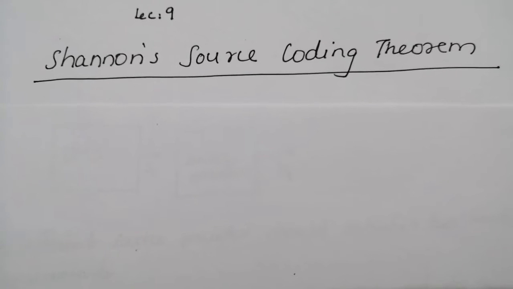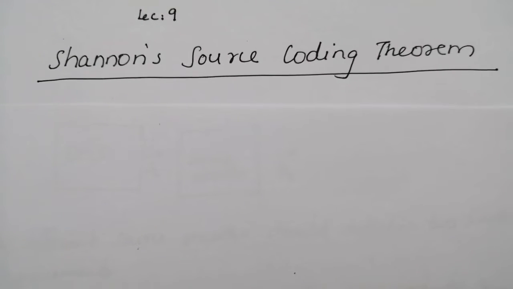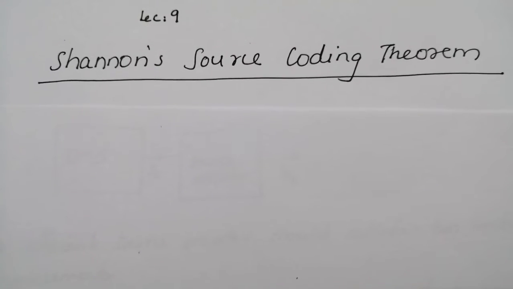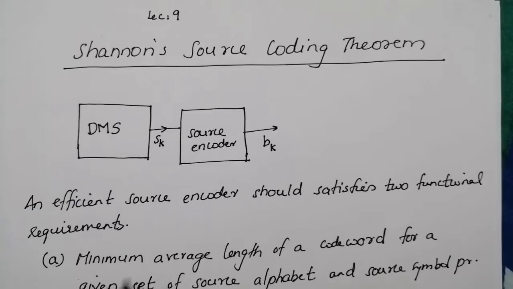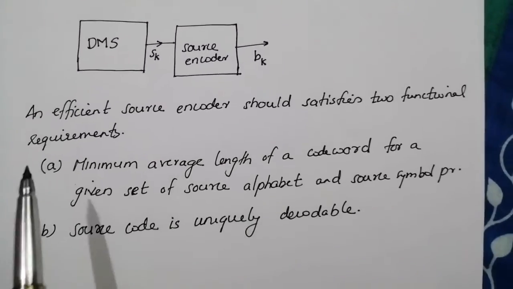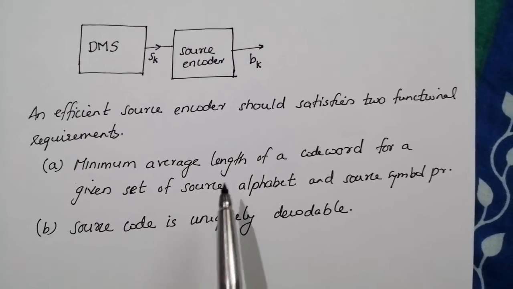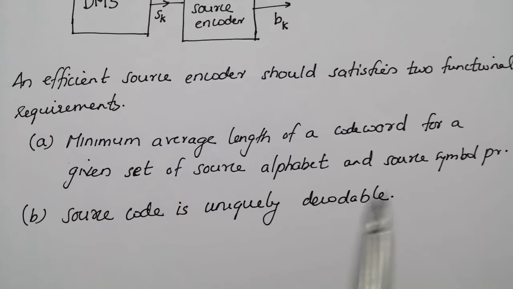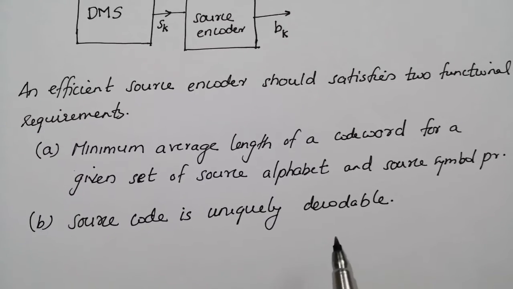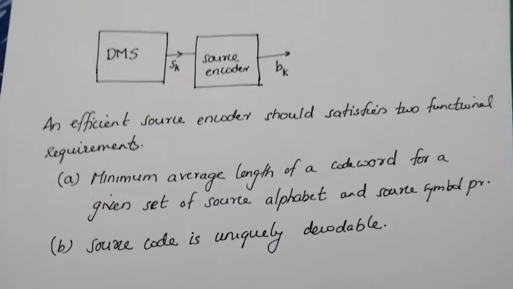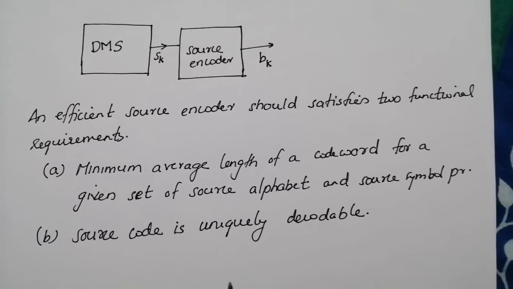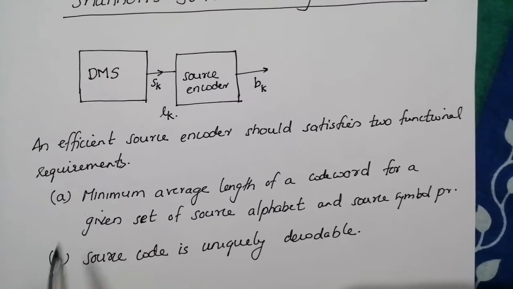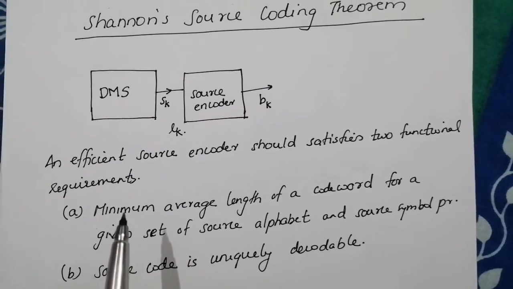Another requirement of a source encoder is to ensure that the encoded version is uniquely decodable so that it will be possible to get back the original version unambiguously. Thus, an efficient source encoder should satisfy two functional requirements. First, minimum average length of a code word for a given set of source alphabet and source symbol probability. Second, the source code is uniquely decodable so that the original source sequence can be reconstructed perfectly from the encoded binary sequence. The code satisfying these two properties is also called an optimal code.